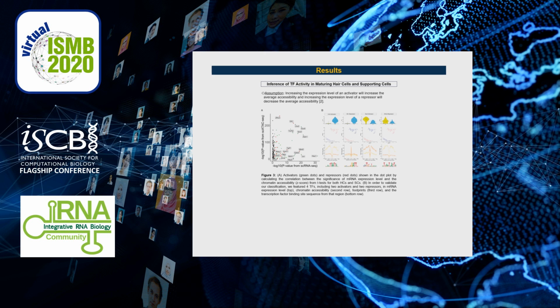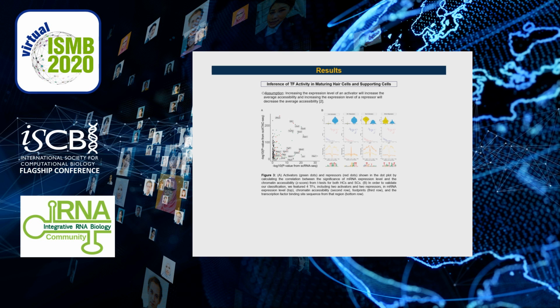To achieve our goal, we inferred TF activity in maturing hair cells and supporting cells. We assumed increasing the expression level of an activator will increase the average accessibility, and increasing the expression level of a repressor will decrease the average accessibility.